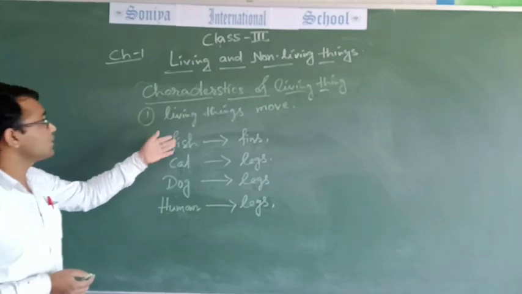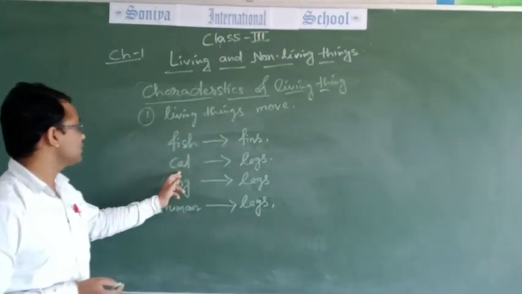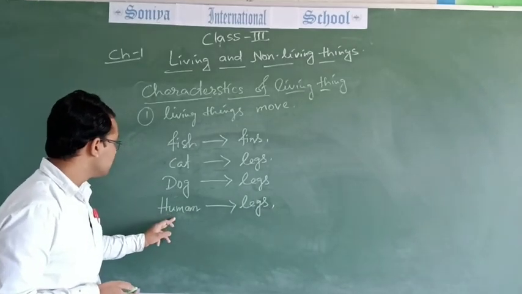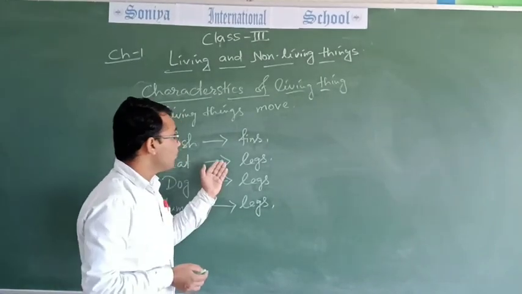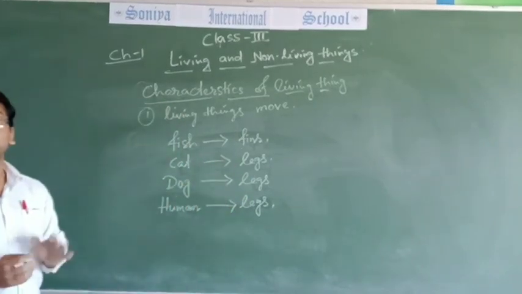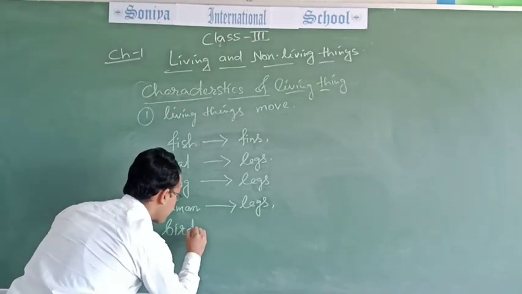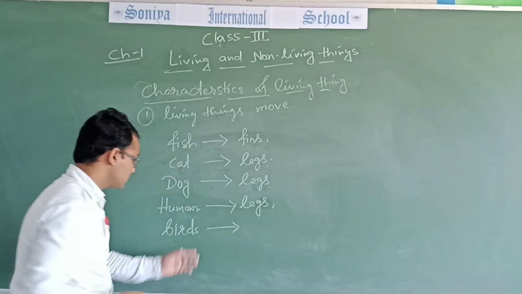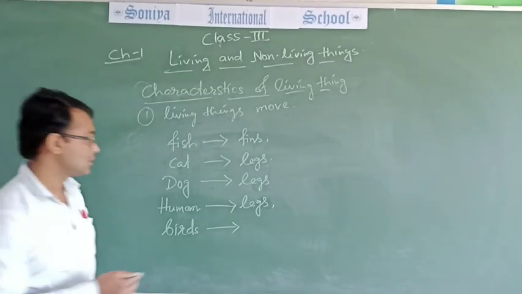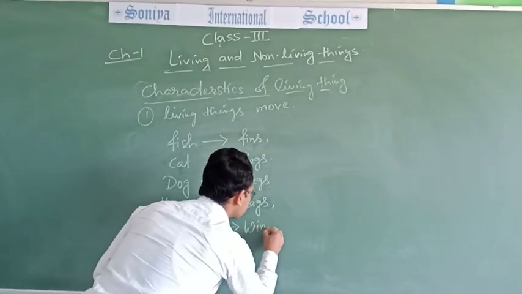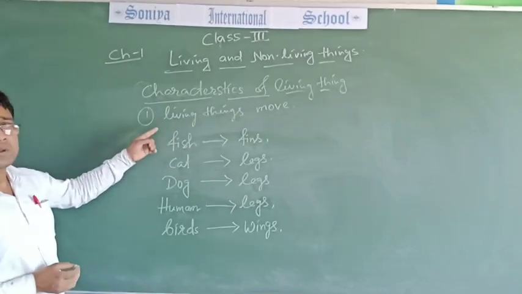So fish swim by the help of fins. Cat, dog, human move by the help of legs, but birds fly by the help of wings. Is that clear?